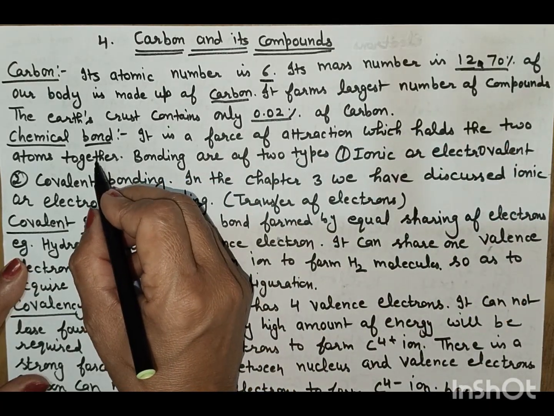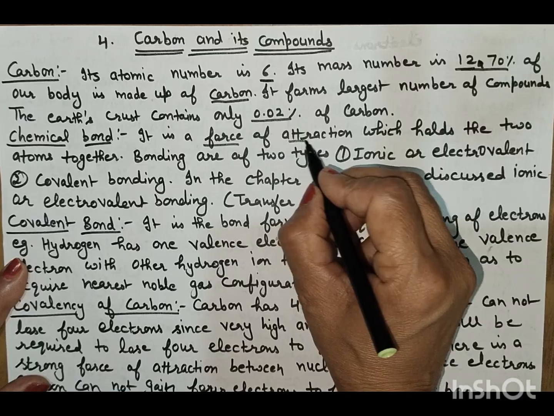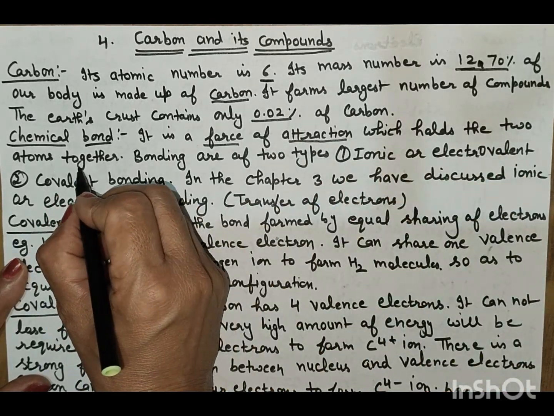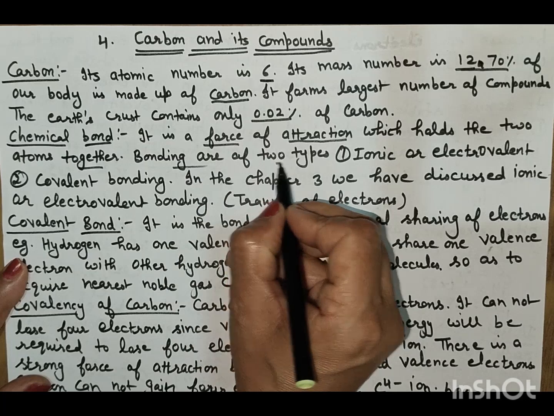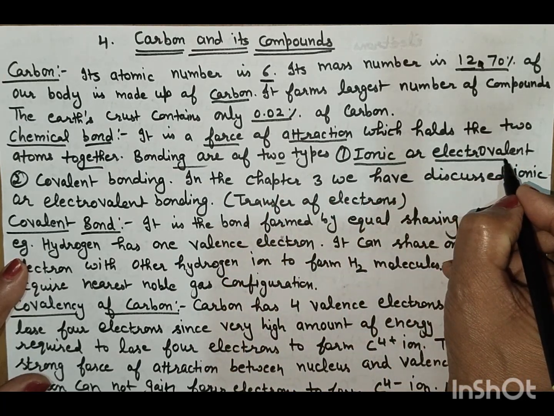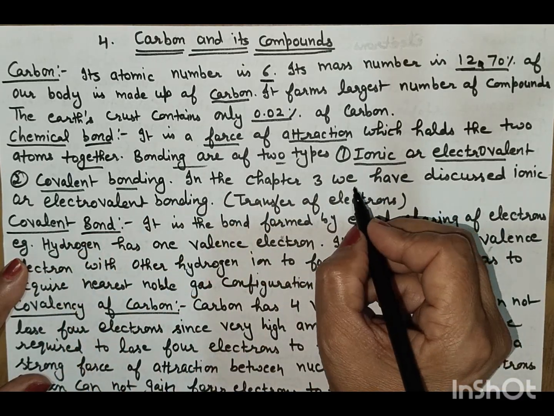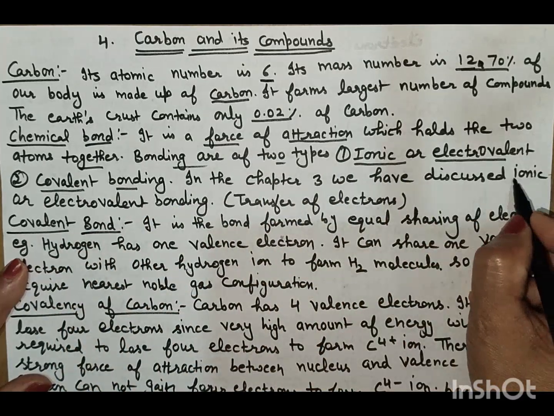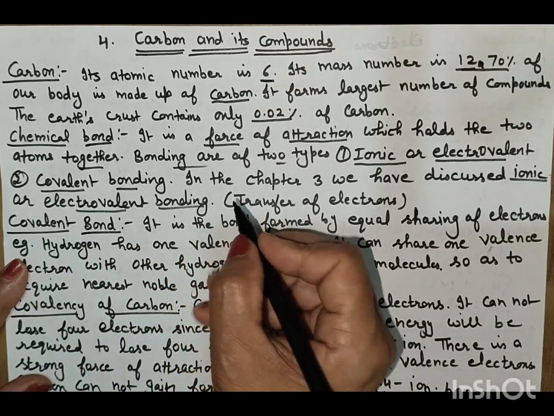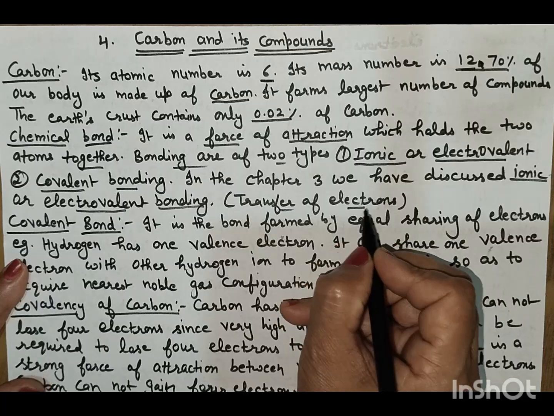Chemical bond. It is a force of attraction. What is a chemical bond? It is a force of attraction which holds two atoms together. There are two types of bonding: one is ionic or electrovalent bonding, and the second is covalent bonding. In chapter 3 we discussed ionic or electrovalent bonding, and electrovalent bonding is the transfer of electrons.